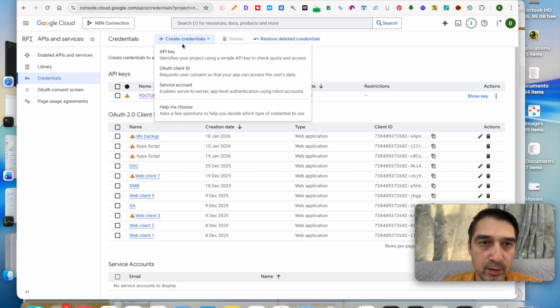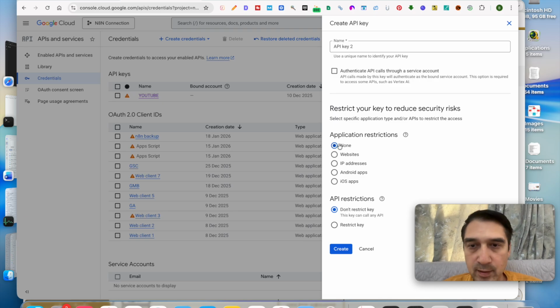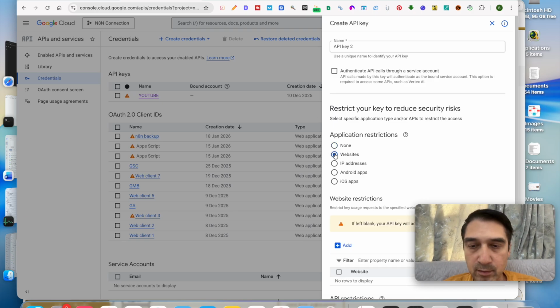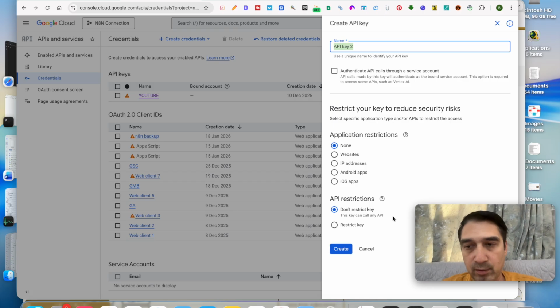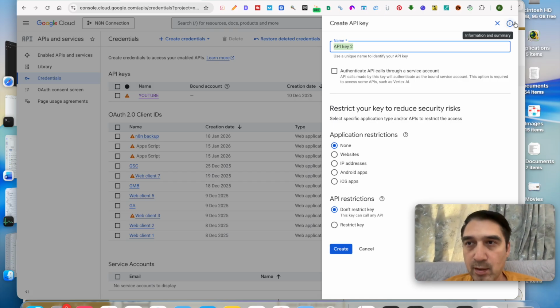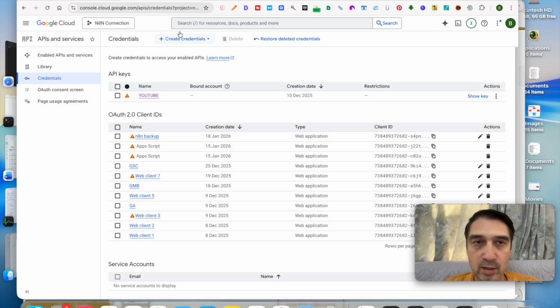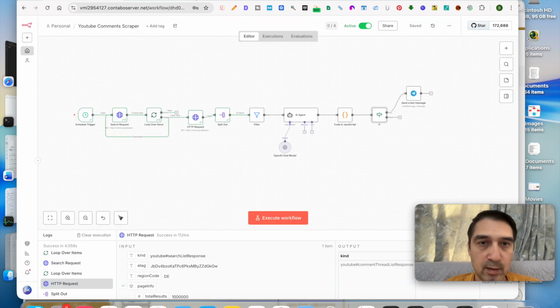You create credentials, API key. You create this for websites. All right. Or you can do it none even. Doesn't really matter. But just make sure it does not restrict the key. Give your API key a name. Click create, and you'll get the key that you see in the HTTPS requests. And that's just about it.